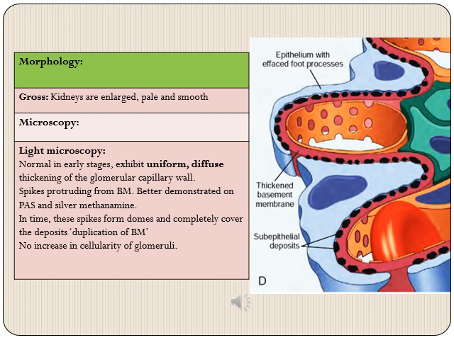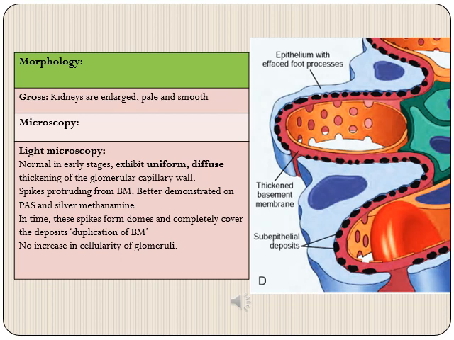Later on, these spikes enlarge and turn into domes, and these domes ultimately completely cover over these immune complexes, leading to formation of another layer of glomerular basement membrane on top of these immune complexes, and this is called duplication of basement membrane. So actually it appears duplicated, but it is not duplicated, it's just thickened, and in between its layers there is presence of these immune complexes.